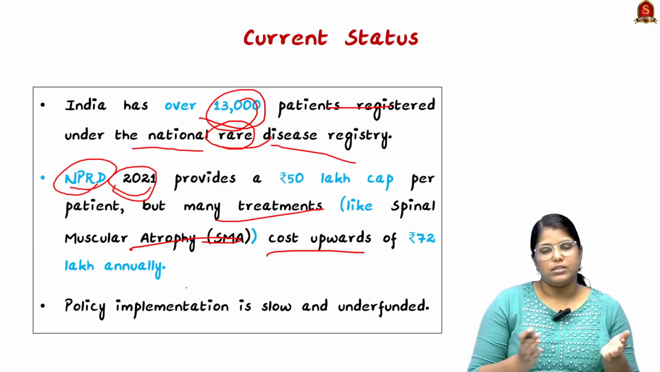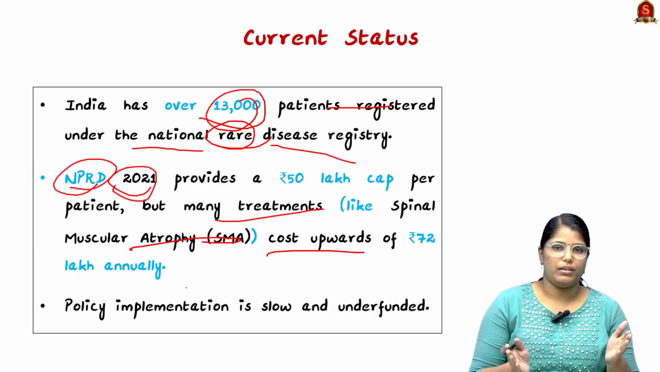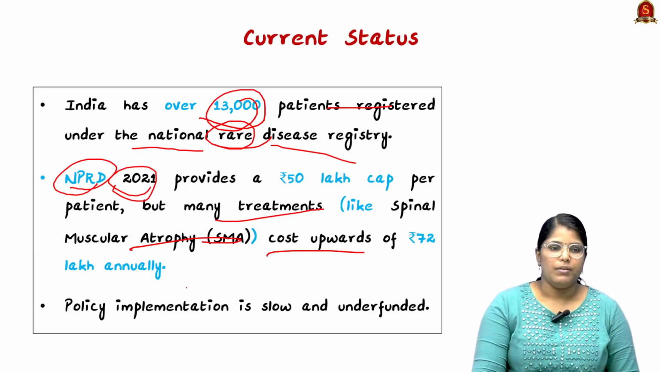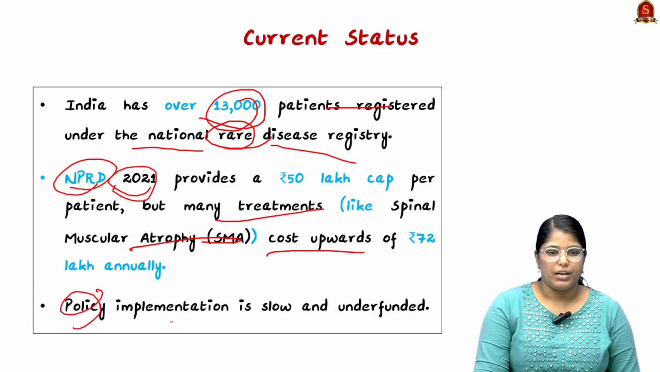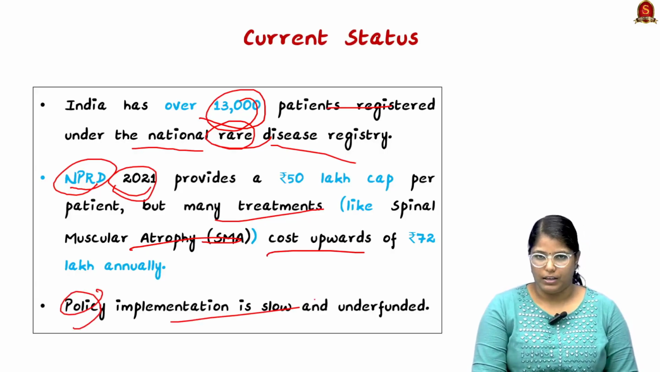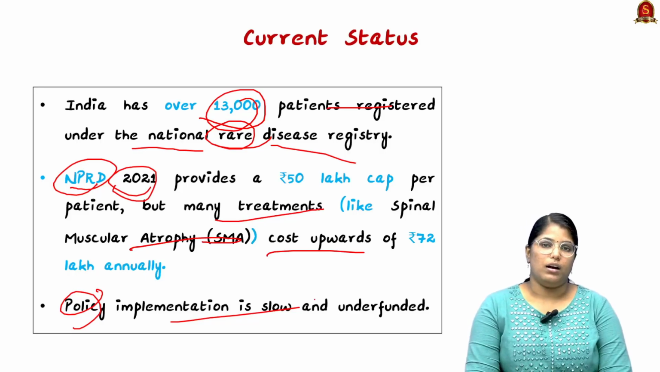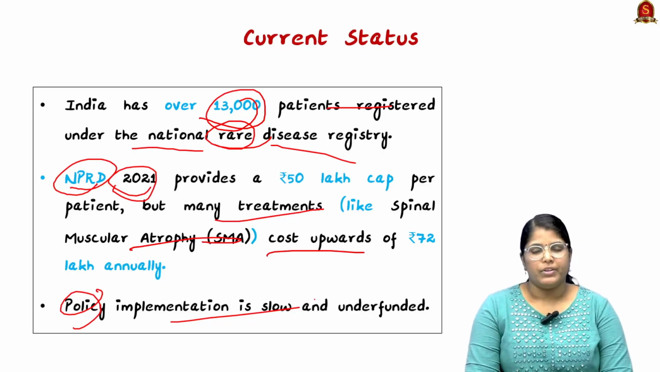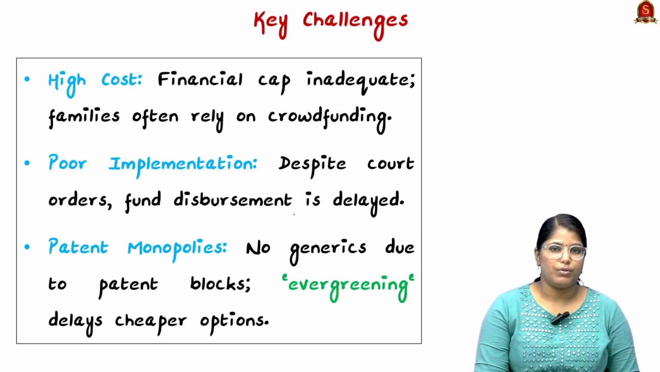So now just look at the gap between the fund that is required. Now secondly, the policy implementation is also slow and underfunded. So these are the very important current status of the rare diseases. So here comes the question, what are all the challenges? See, first thing is high cost.